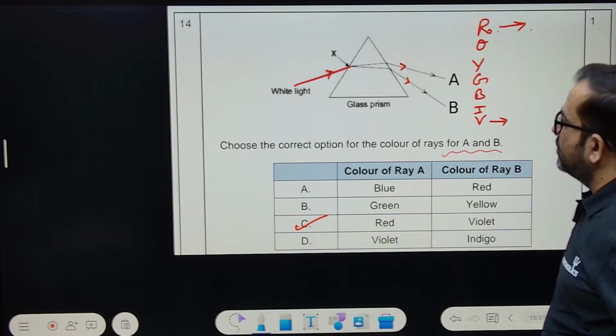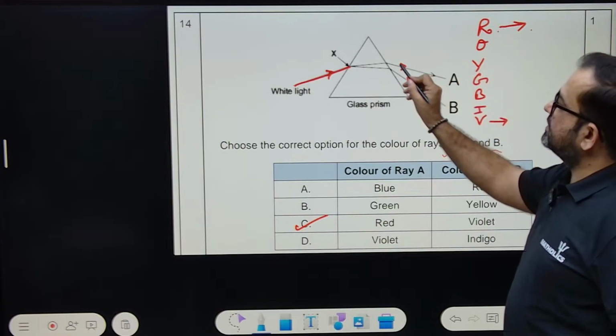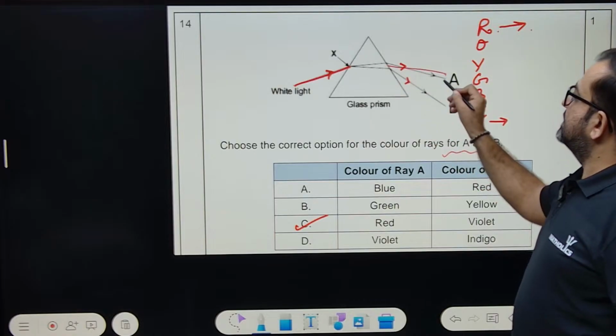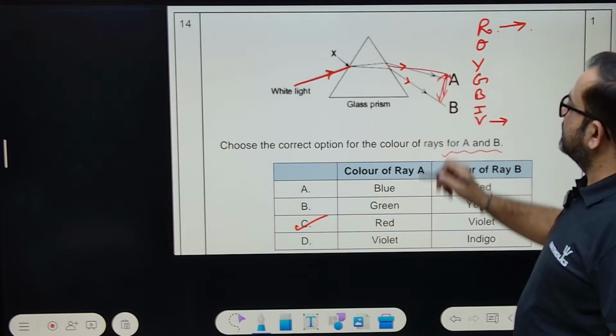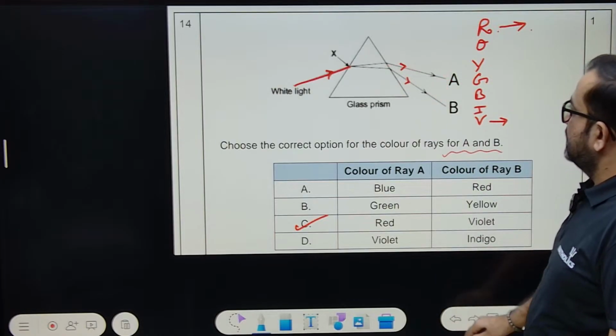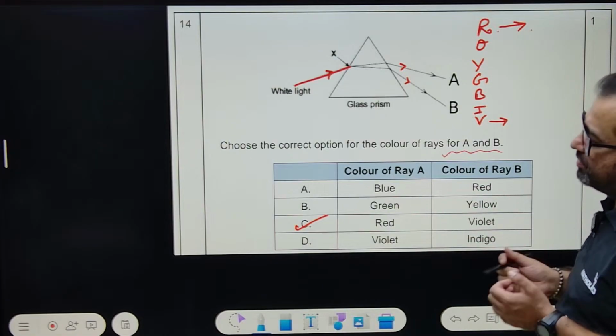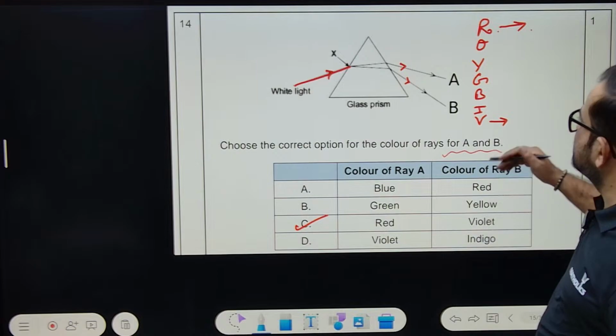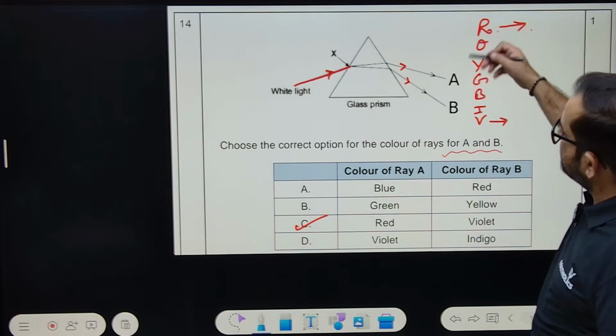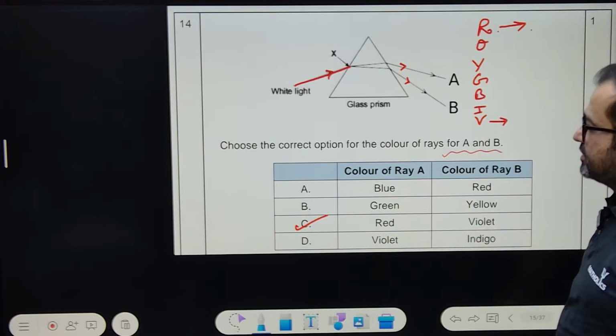So this is actually the spectrum, you can say. So maximum and minimum you can say, right? This is nothing but Vibgyor. You have to just memorize, no concepts for now. Just memorize that this is the order Vibgyor. So A is nothing but red, B is nothing but violet. Option number C. Sorted. Can we move forward?